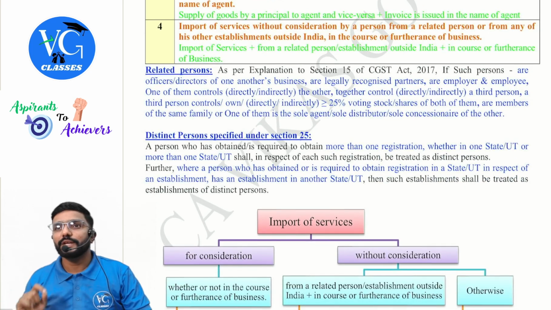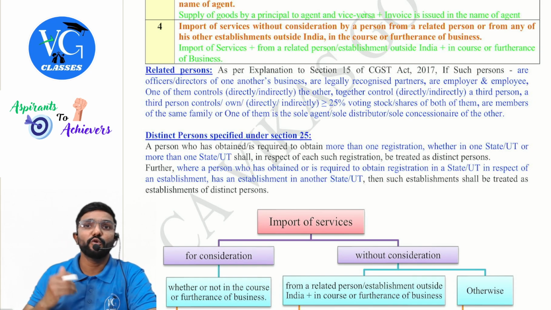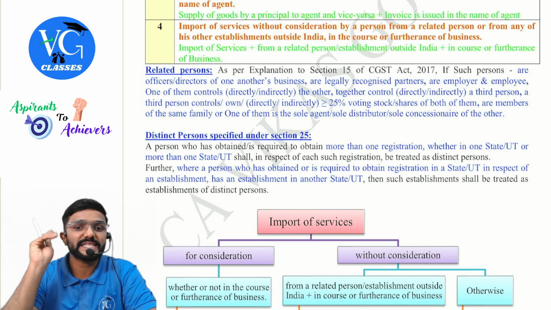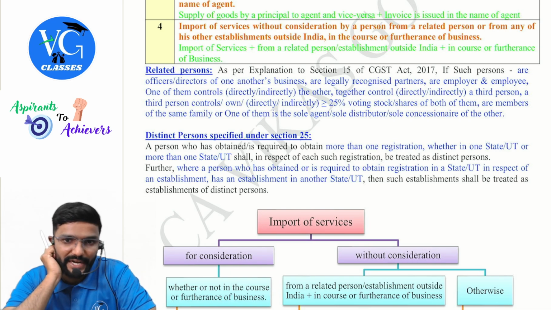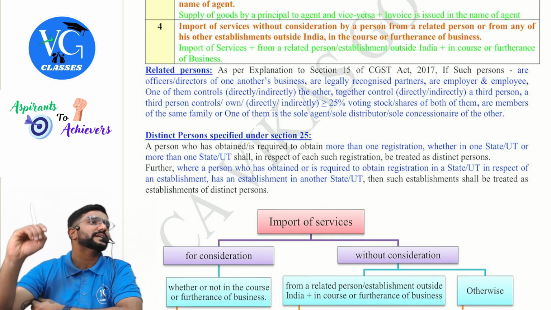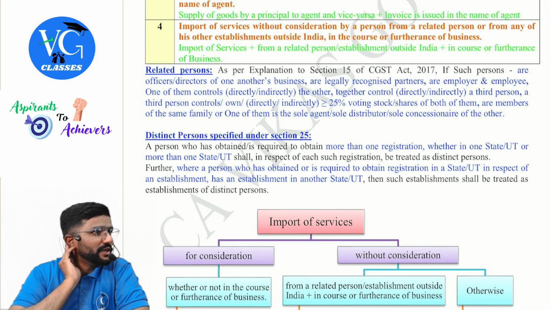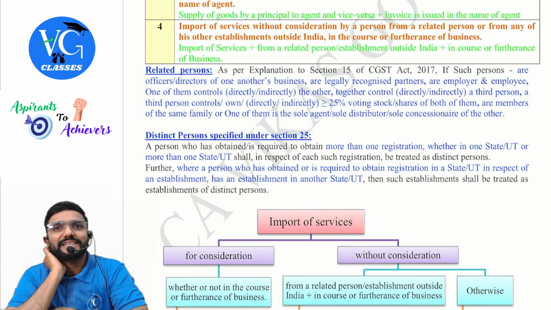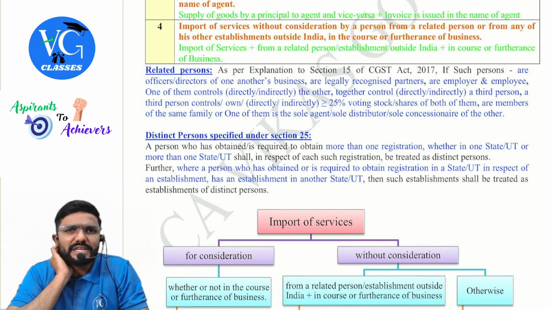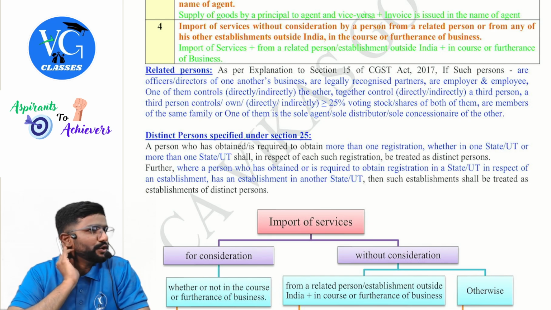Fourth one. Import of services without consideration by a person. From whom am I importing? From a related person or from any establishment outside India, in the course or furtherance of business. In the course or furtherance of business, guys. Sir, what if it's for personal purpose? Not a supply. For example, assume, guys, I imported services from my brother outside India without consideration, but for my personal purpose. Is it a supply? No.